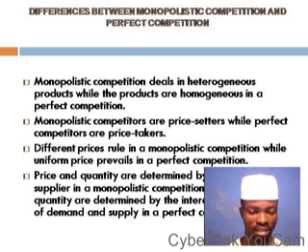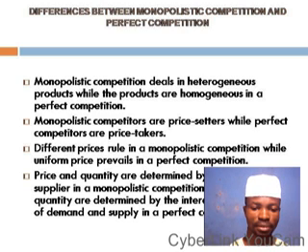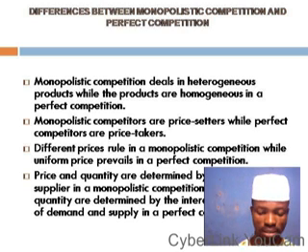Like I told you, look at the example of operators like the telecom industry I said earlier on. If you look at the rate being charged by MTN and Globalcom in terms of data, their data is not what? Is not the same. Even though they are in the same business, they charge different what? Prices. But in the case of a perfect market, uniform price usually prevails. That is, all the sellers sell at the same price because they have no control over the price, and the price is usually determined through the force of demand and supply.